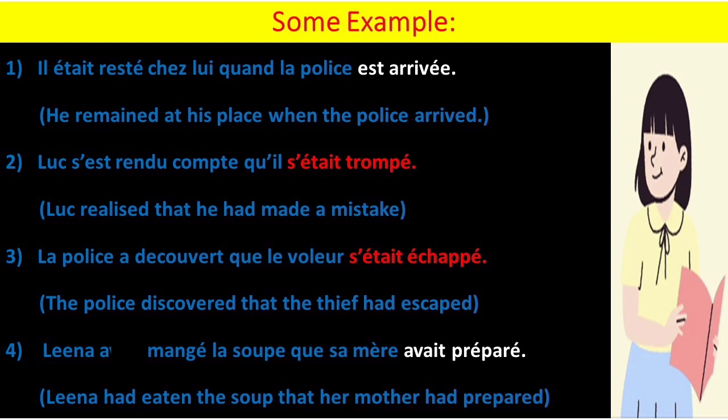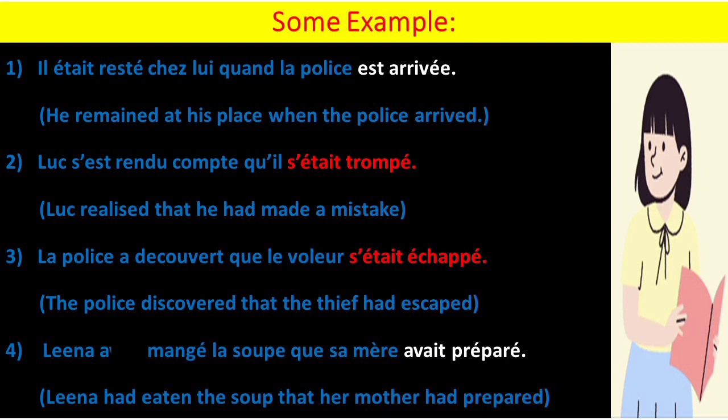Luke s'est rendu compte qu'il s'était trompé. Now, if you observe in this sentence, both are pronominal verbs: se rendre compte and se tromper. So here we are using auxiliary être. Now, you will analyze this sentence: which one is the first action? Tell me. Correct. So the first action is il s'est trompé.